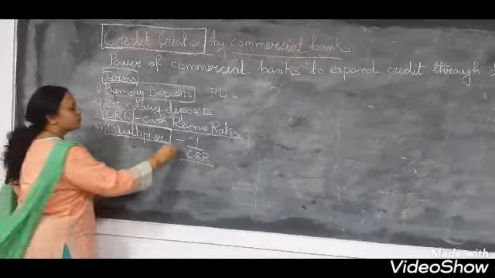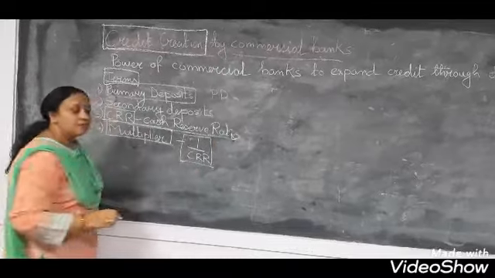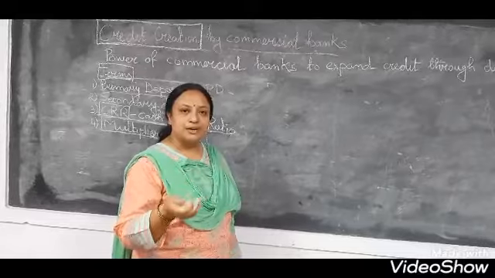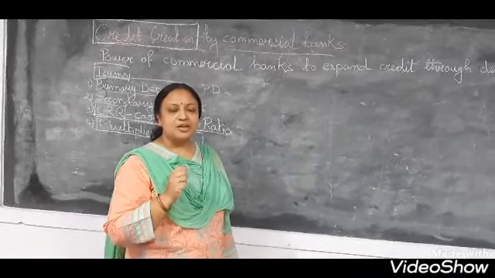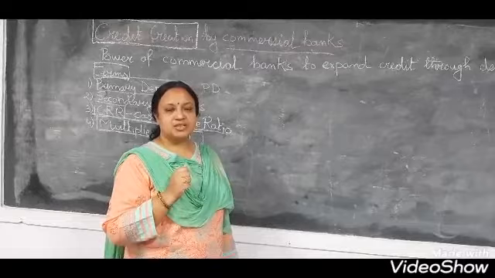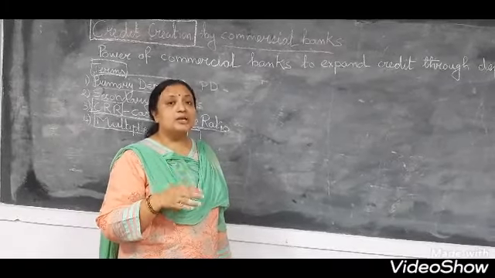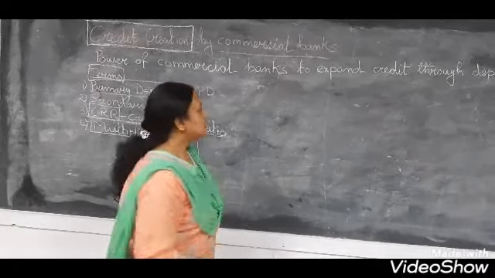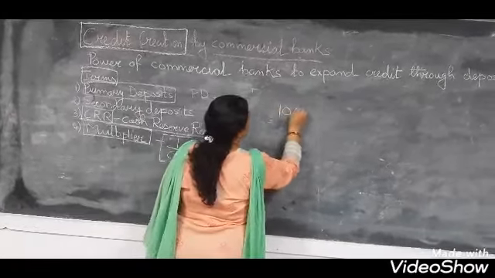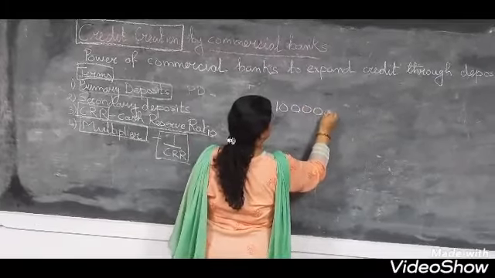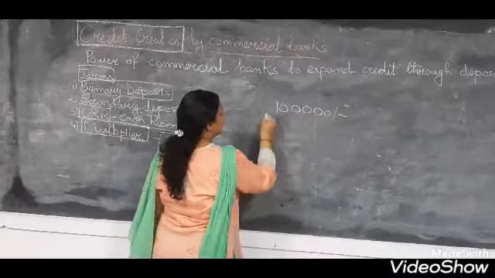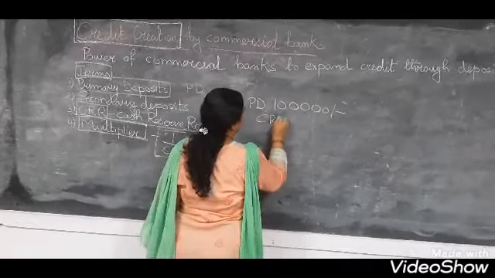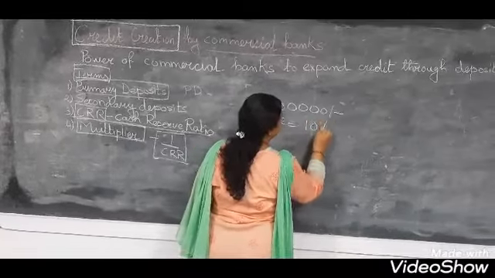Through this multiplier we find out the total amount of primary deposit created by the bank, total secondary deposit created, and total cash reserve created by the bank. Say I have given you that primary deposit at the initial level was 1 lakh rupees. So if at the end the cash reserve ratio is 10%.